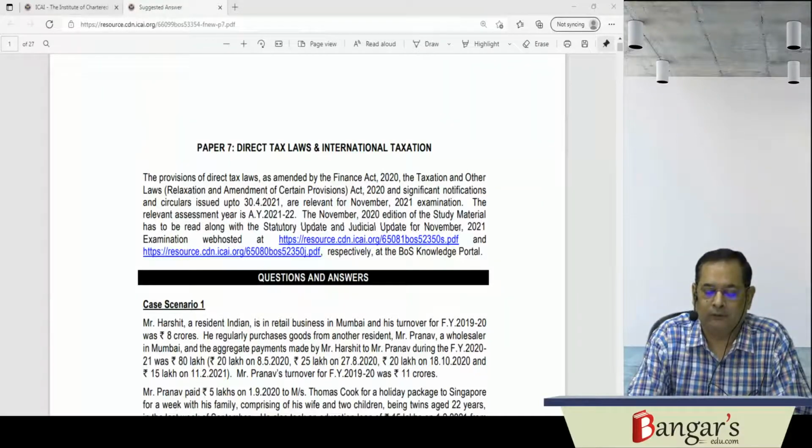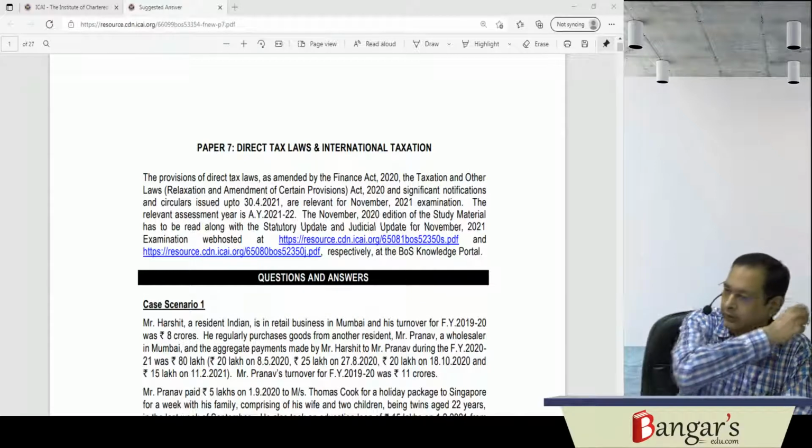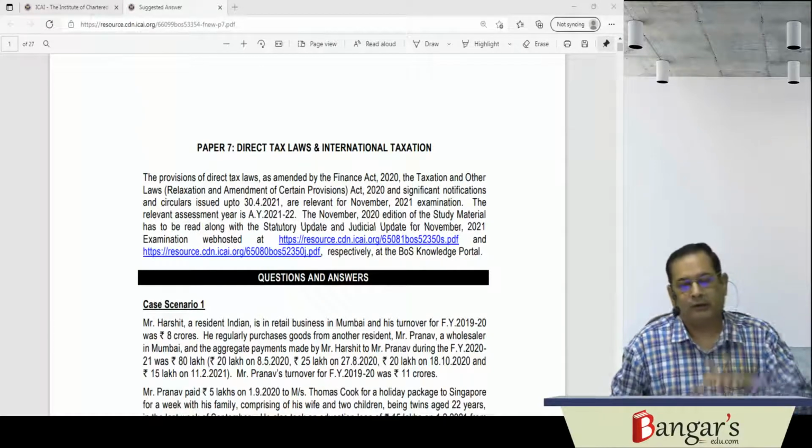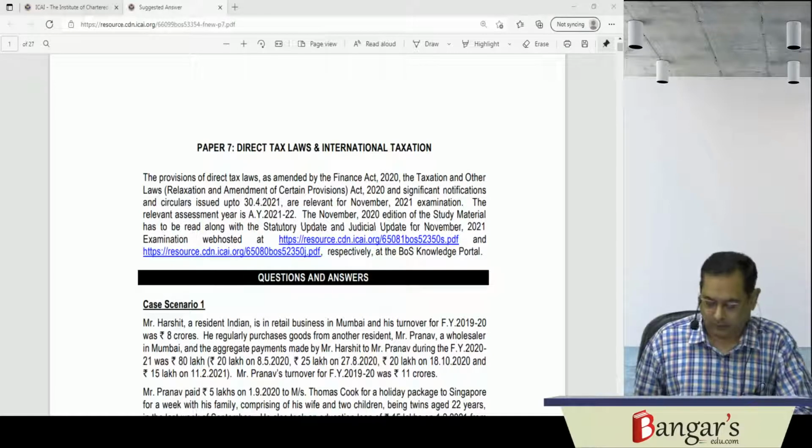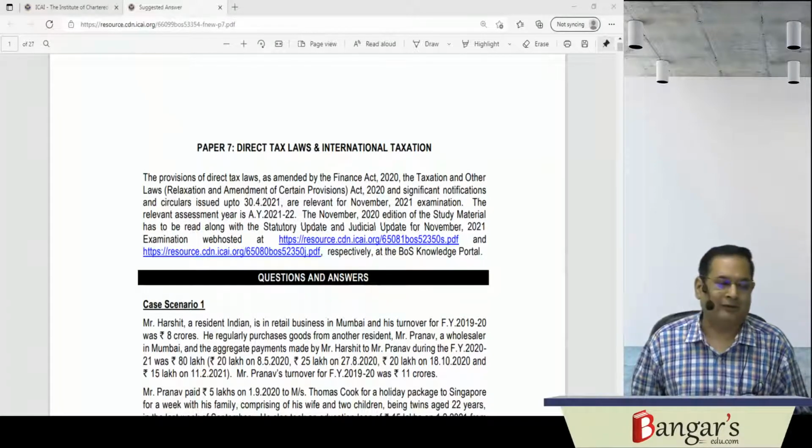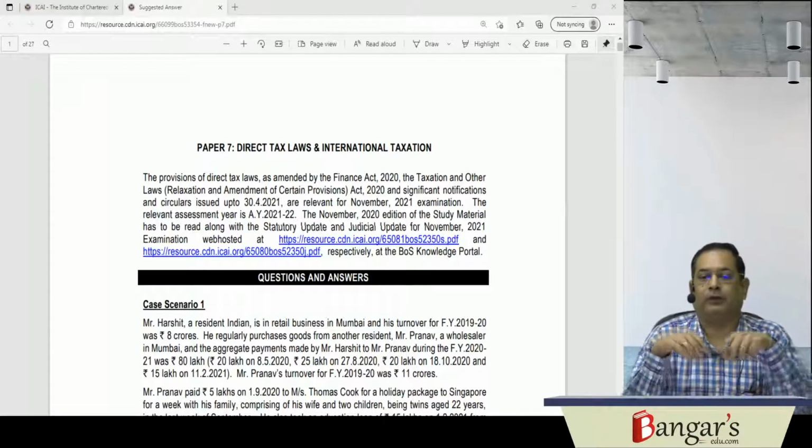Good morning, everyone. The Institute of Chartered Accountants of India has launched its much awaited revisionary test paper for the November 21 examination. The examinations are held in December 21.